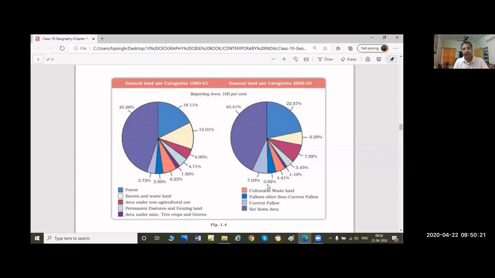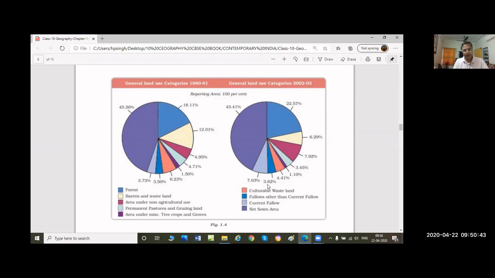Once again, the land which is left without any type of cultivation is known as fallow land. Why do we do this? To increase its fertility, to increase land fertility.